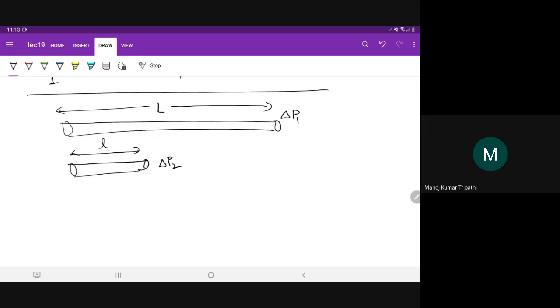So this is intuitive because there will be more frictional losses as the fluid travels here. Okay, because it is a longer pipe.